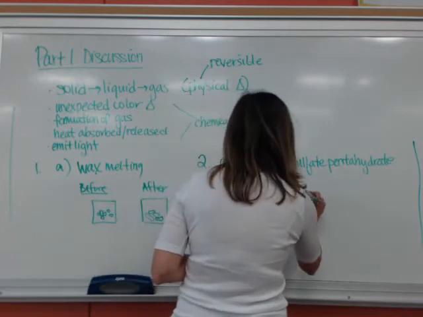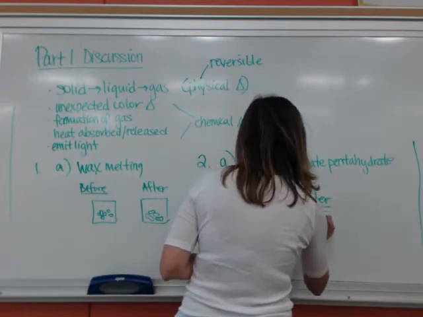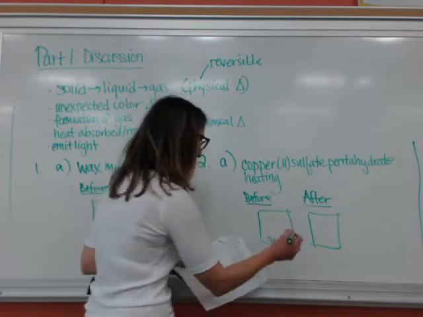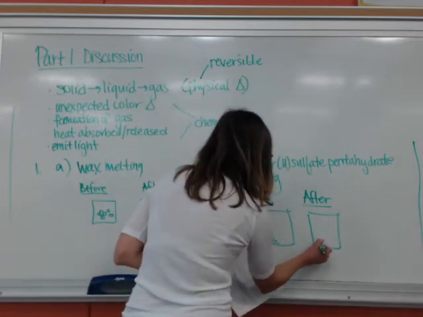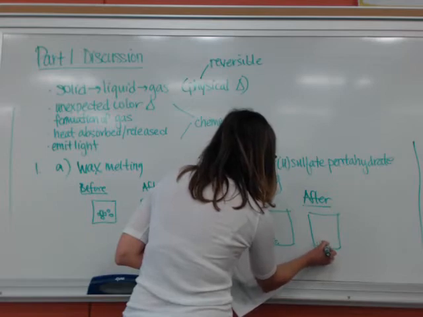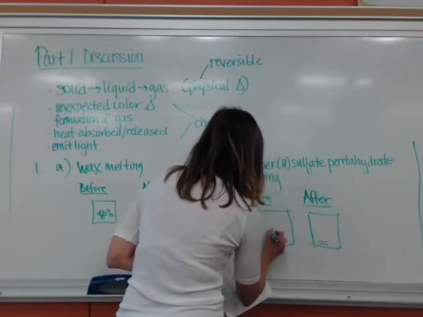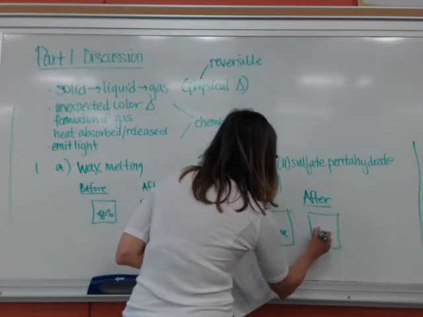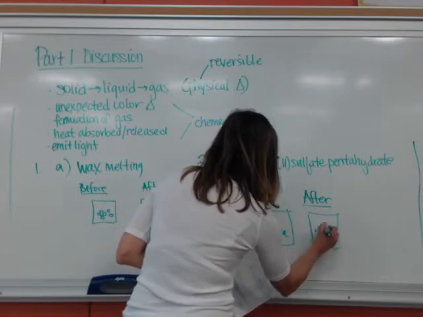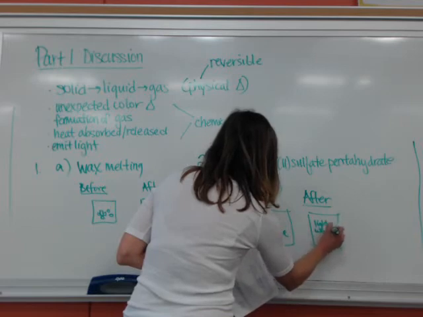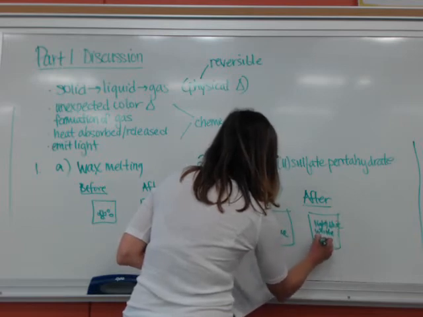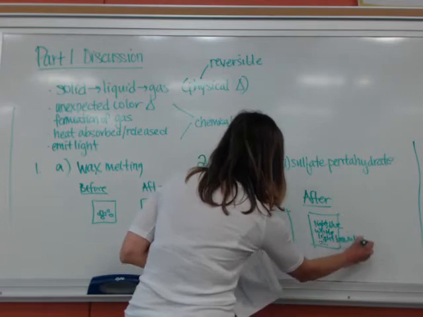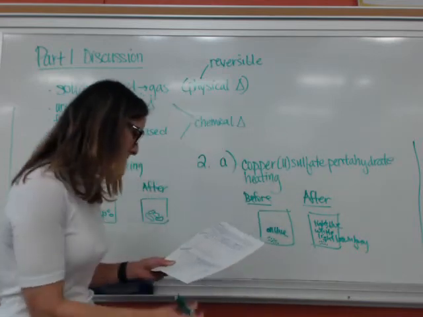All the same color, and then after you heated it, I can't do this with a green marker, but after you heated it, the color changed. The crystals appeared to be the same shape, but their color was different. So these were all blue. These were turning colors into, they were white, almost, some of them were like a light blue, some of them had like a light brown and a gray appearance on a couple of them.